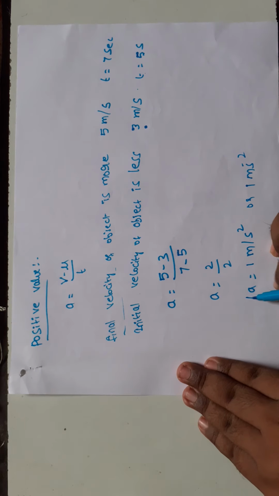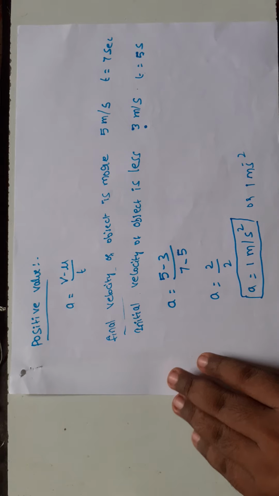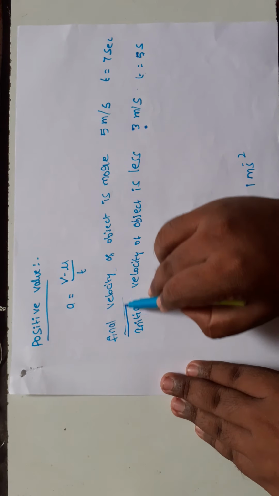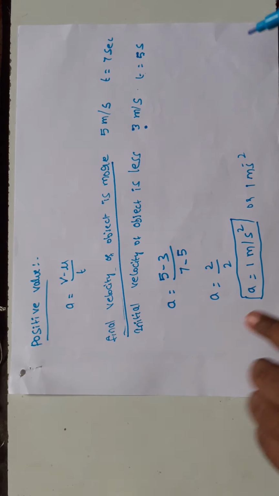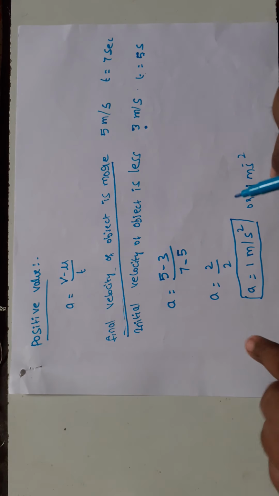So acceleration is a positive value. A positive value is possible when the final velocity of the object is more. If the final velocity of the object is more, then we achieve a positive acceleration value. Do you understand?